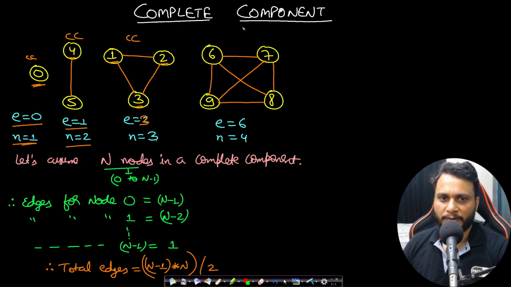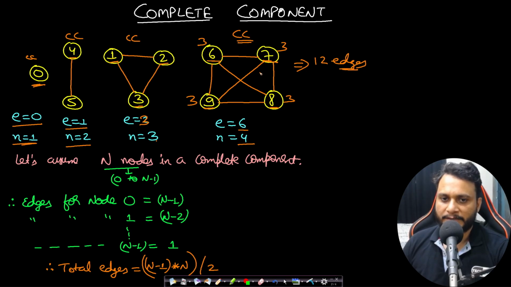If you look at the fourth one, this is also a complete component with 4 nodes and actually you need 6 edges. Because for this 6 you require 3 other edges, for this 7 you require 3 other edges, for this 9 you will require 3 other edges, and for this 8 you will require 3 other edges. So how many total edges are you requiring? If you add up all of this, it will come to 12 edges, right?